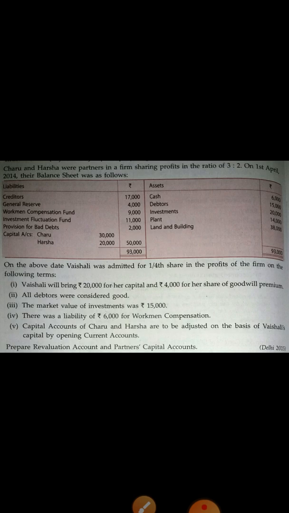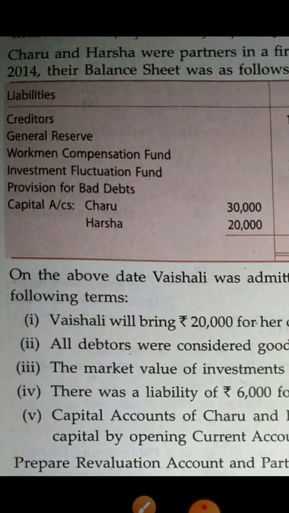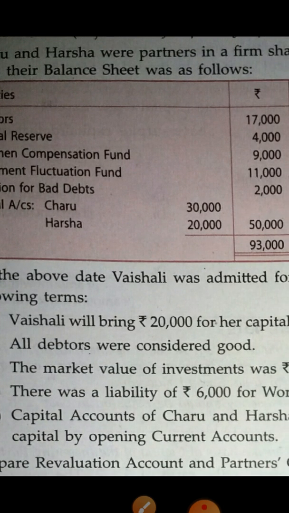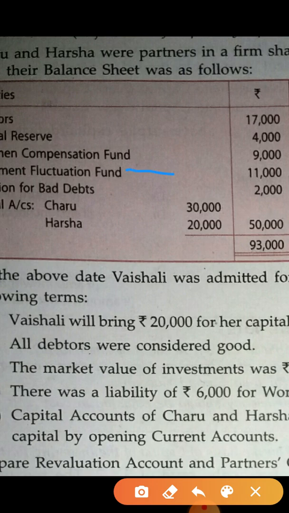But here on the liability side, investment fluctuation fund is also given, 11,000. It means if investment is decreased but the investment fluctuation fund is there in the business, 11,000, then there is no need to show it in the revaluation account. You have to do the adjustment from the investment fluctuation fund. So no need to show it in the revaluation account.